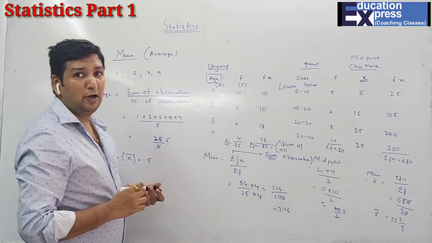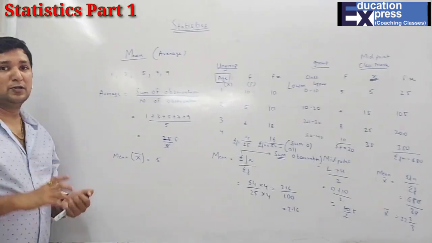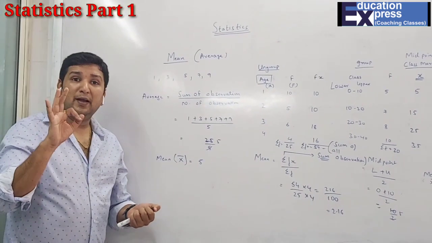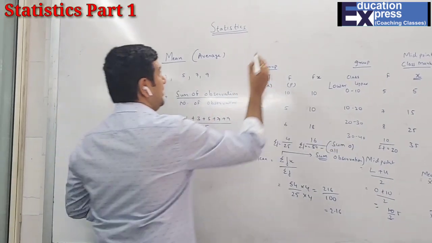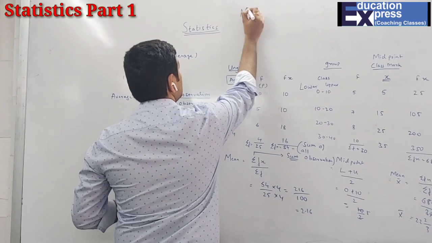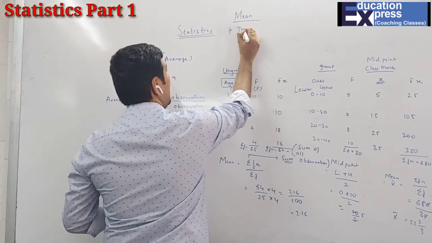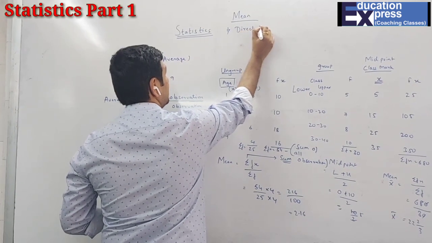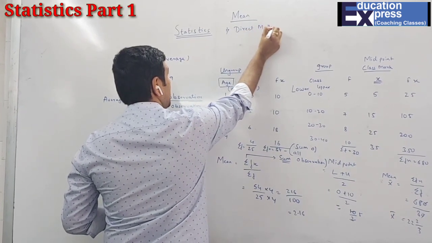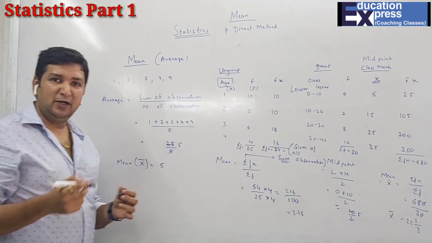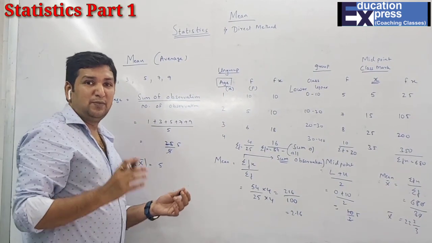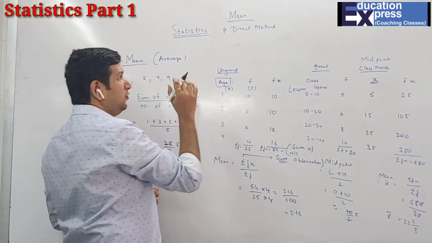So now students, here what I have covered, in mean also, there are 3 methods. The first method is the direct method. When they don't specify, you can definitely do this with any method, but sometimes they will specify. So here we have to learn all the 3 methods.